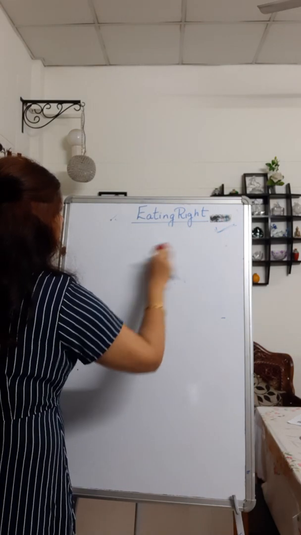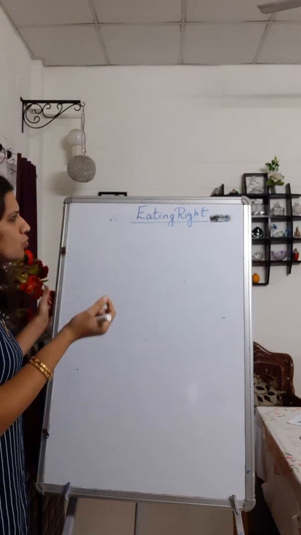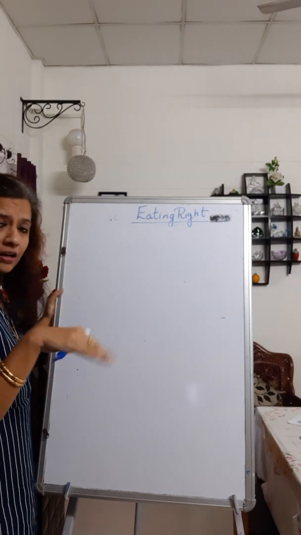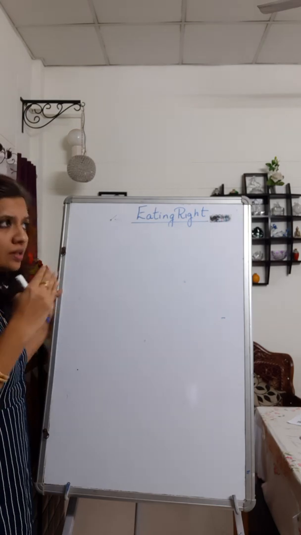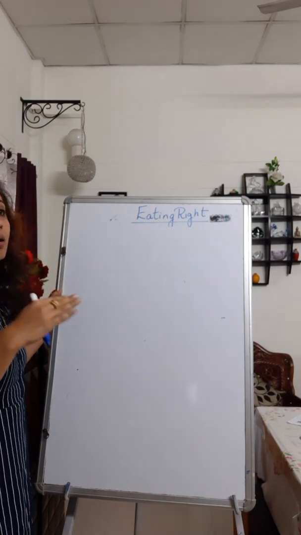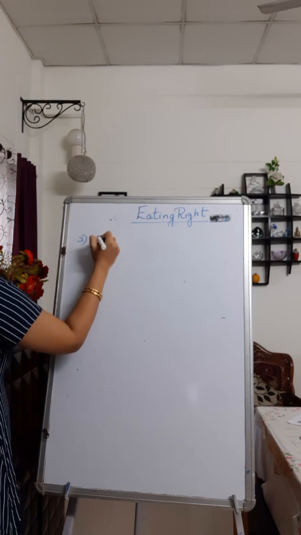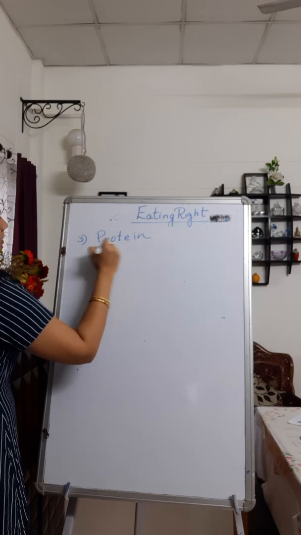Energy giving components we have already studied. Just to quote an example, your mother makes roti, she adds a little bit of fat on it. Too much fat is not good. Limited quantity, because it is going to accumulate in your body. Now the third component of food which we'll talk about is protein. This is the third component.